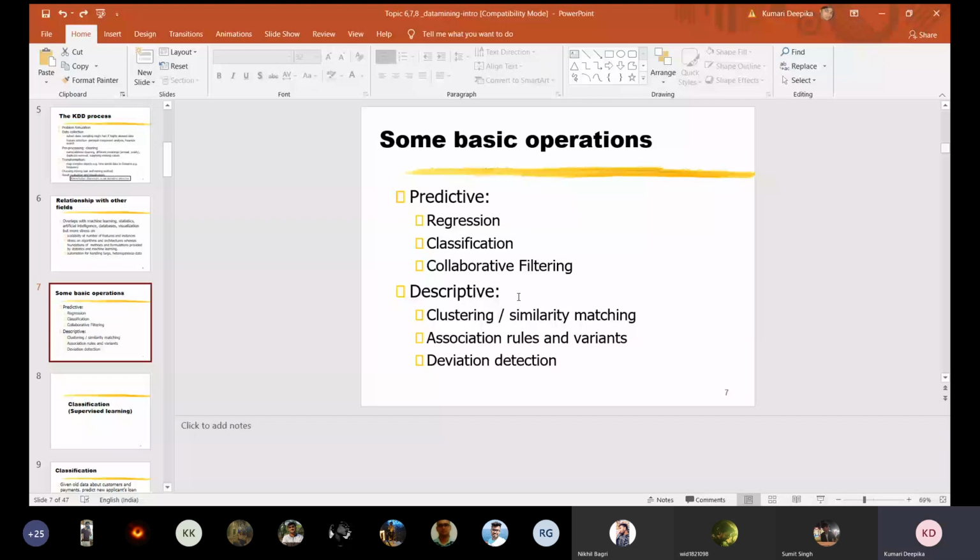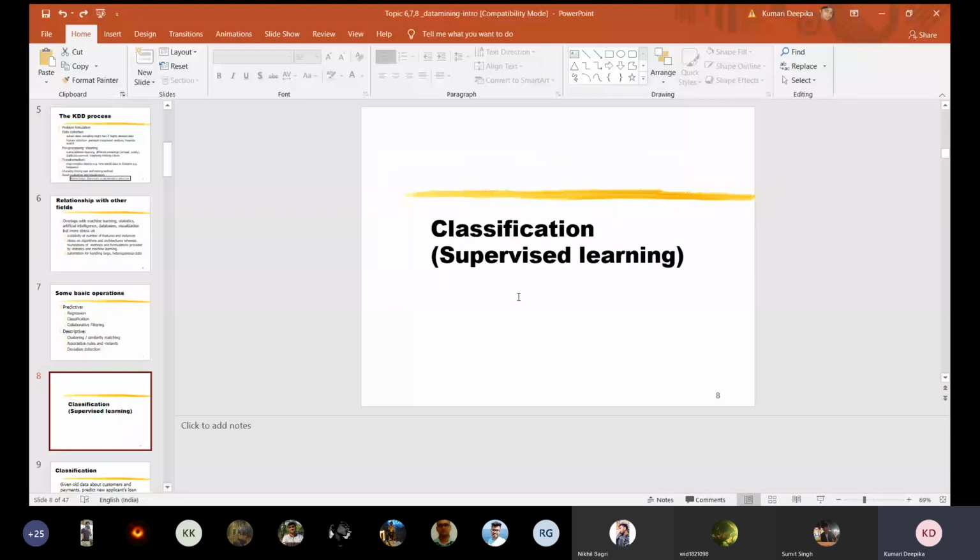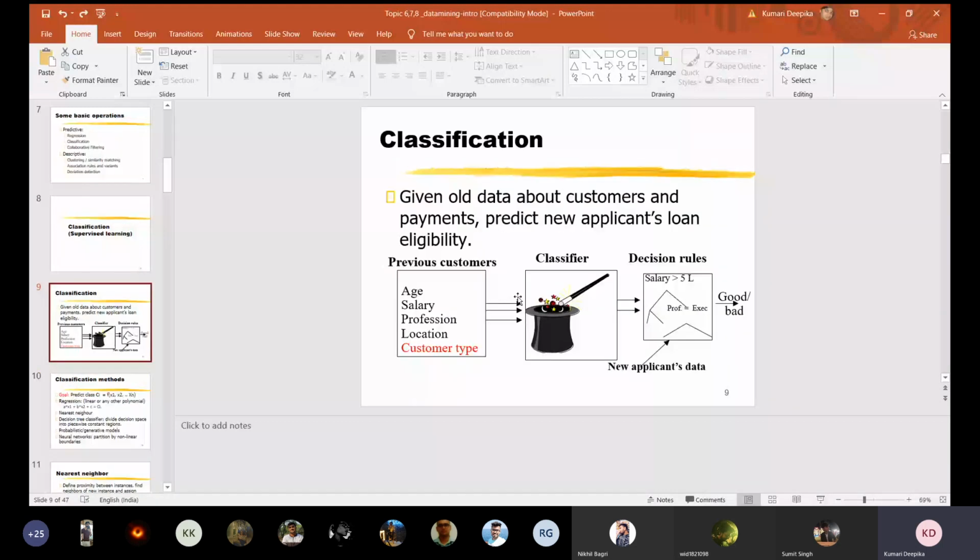In the predictive, we have regression, classification, and collaborative filtering; in descriptive, clustering, similarity matching, and association rules and variants. Next is classification: supervised learning, unsupervised learning, reinforced learning. When the trainer, the learner, is present and the variables are known, then it is supervised, and if it is unknown, then it is unsupervised.